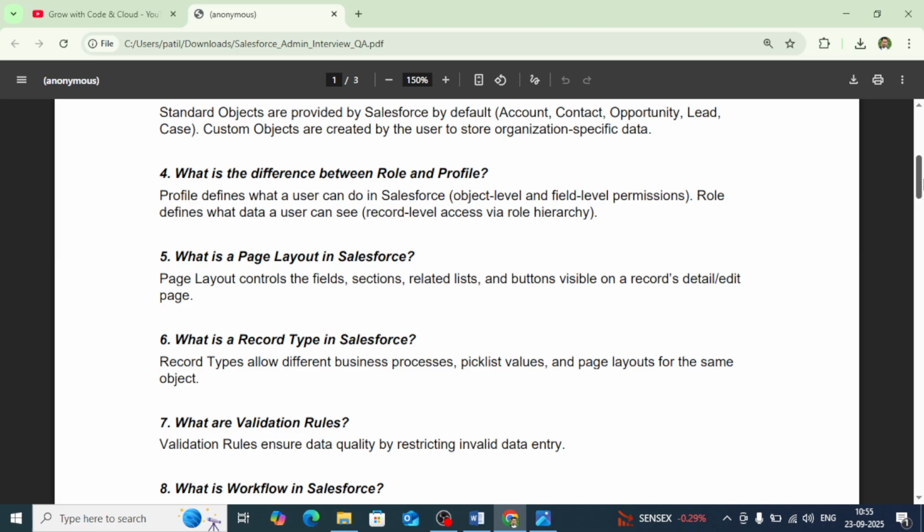Then the next question is, what is a page layout in Salesforce? Page layout controls the fields, sections, related lists, and buttons visible on a record detail or edit page. So whenever you are going to create the record, you will be able to see the screen where the fields will be there to provide the input values. That screen will be considered as the page layout. Once you have created the record and saved it, you will be able to see the detail page. That page also will be considered as the page layout. So you will be able to see the related records on the page, you can see the fields, you can see the buttons. This will be controlled by the page layout.